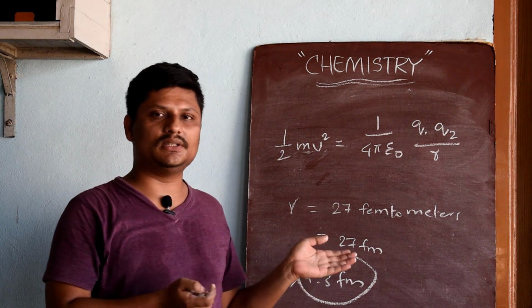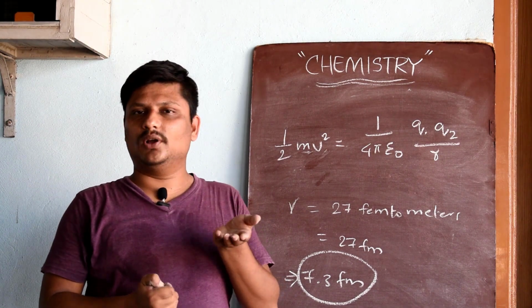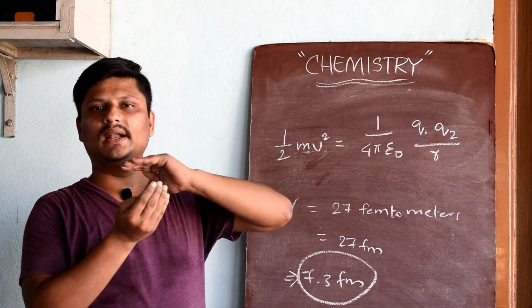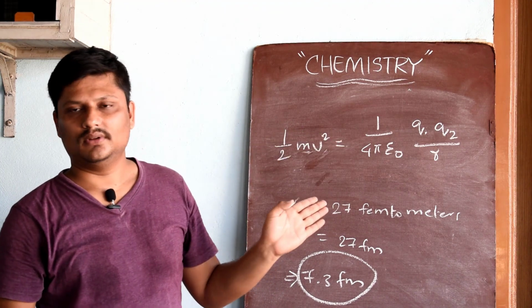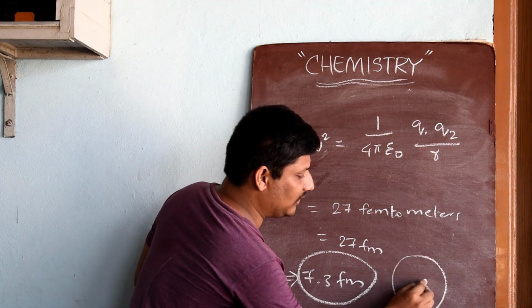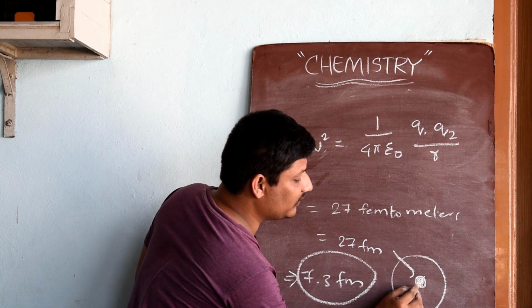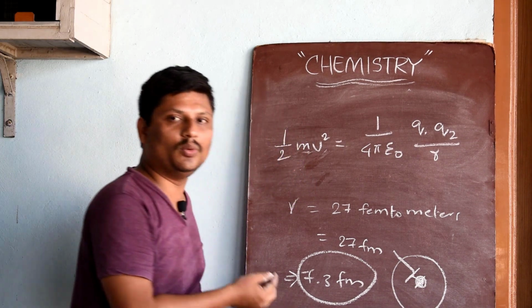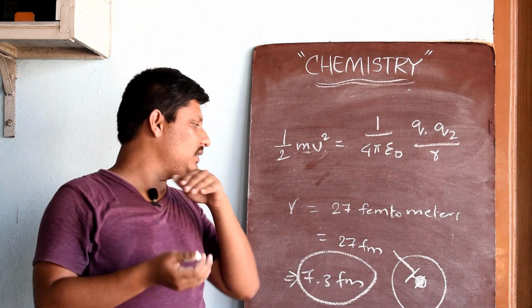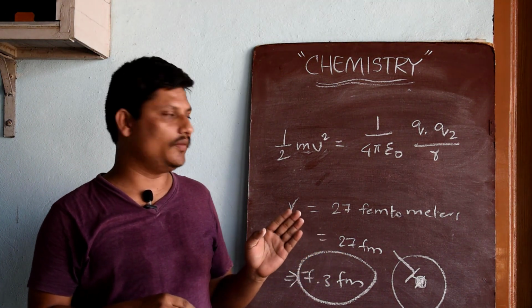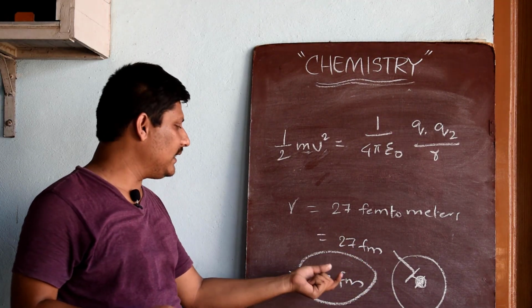Then from the repeated experiments, they concluded that the alpha particles, because of possessing low energy, can only penetrate up to 27 femtometers towards the nucleus, but not beyond that. In an atom, from the center of the nucleus, they can only penetrate up to 27 femtometers. That is, the difference between these two values is 27 femtometers. So beyond this, penetration by the alpha particles is not seen. That is, there is no possibility of penetration of the alpha particles beyond the 27 femtometers. So that is why we have got an error in this value.